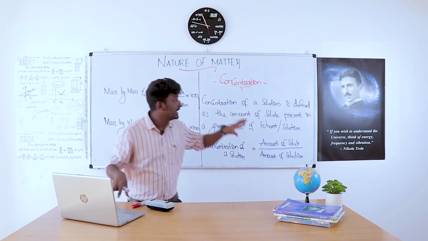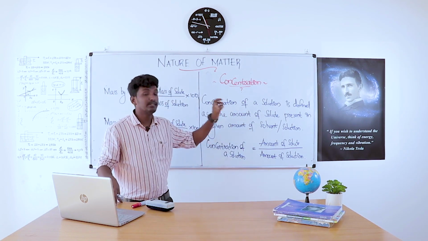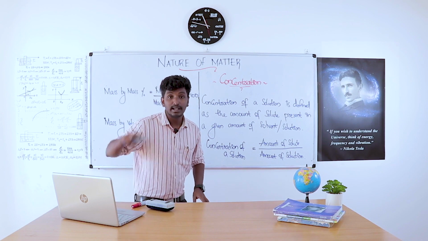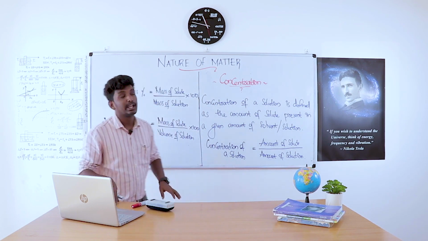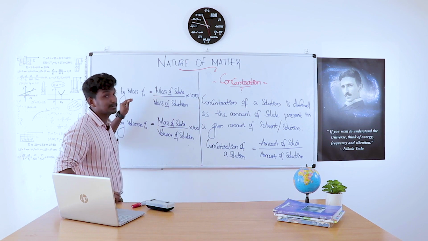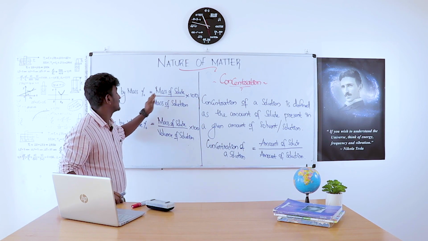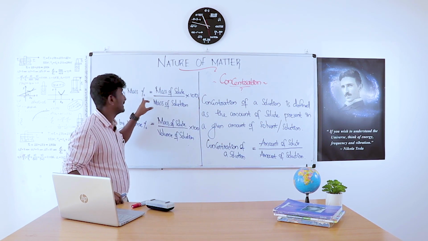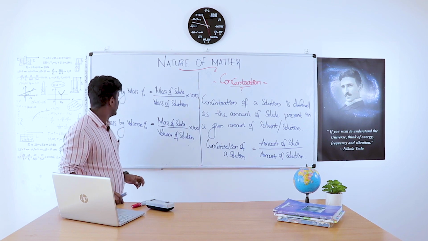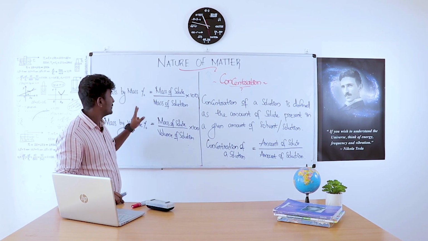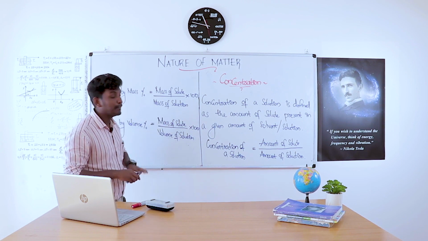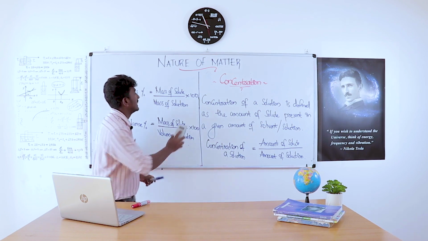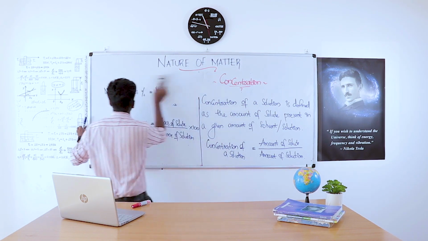Concentration of a solution is the amount of solute present in a given amount of solution. That is amount of solute divided by amount of solution. We have two methods to express the concentration of a solution. First one is mass by mass percentage, that is mass of solute by mass of solution into 100. For converting it into percentage, we multiply it with 100. Then mass by volume percentage is equal to mass of solute by volume of solution into 100. That's all about concentration of solution.